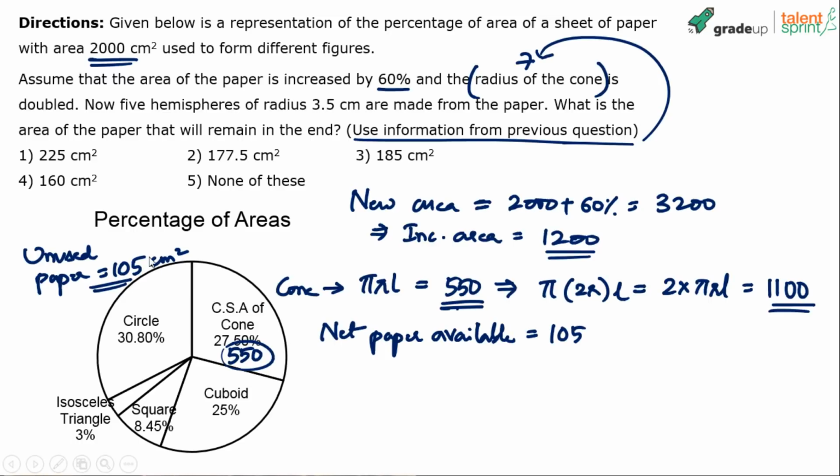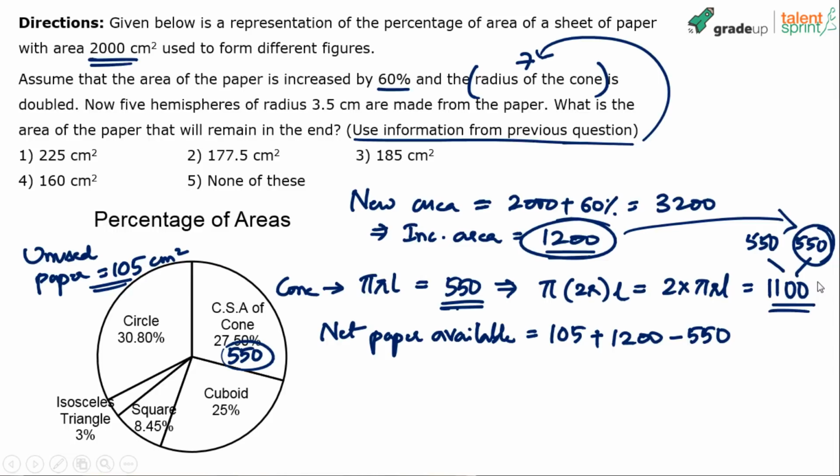So this can be used for making hemispheres. Plus, we got an increment of 1200 centimeters square. So this also can be used for making hemispheres. But the radius of the cone was doubled, because of which the requirement of the cone also got doubled. 550 became 1100. So 550 was already there. Now we are taking an extra 550, so that 550 should be subtracted. You're getting it? This 1100 is 550 plus 550. So the first 550 was already there in the initial paper, 2000. The extra 550 requirement can be taken from 1200.